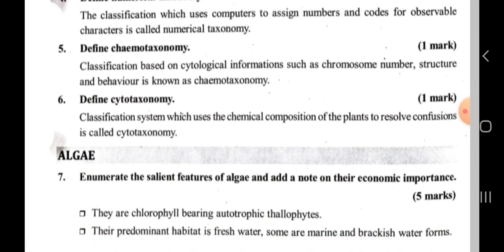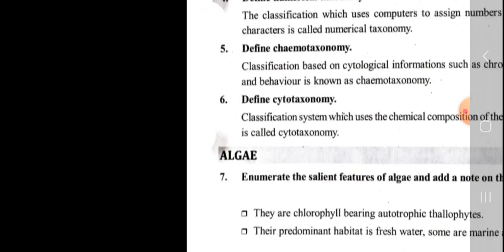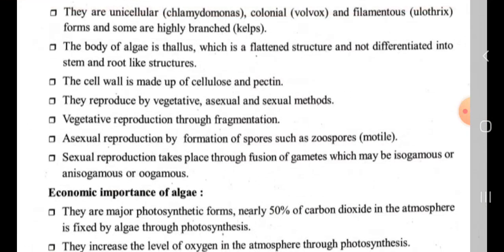Next, let us note the salient features of algae and a note on their economic importance. This is for 5 marks. They are chlorophyll bearing autotrophic thallophytes, and their predominant habit is freshwater, marine and brackish water forms, and they are unicellular, colonial and filamentous forms, and some are highly branched.